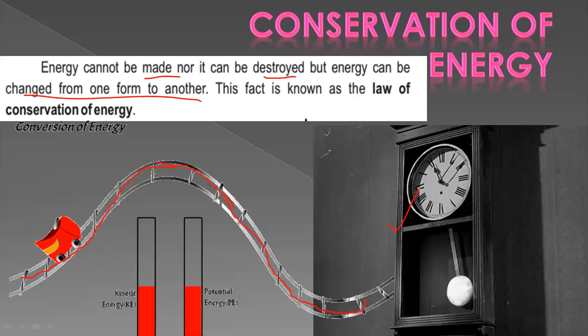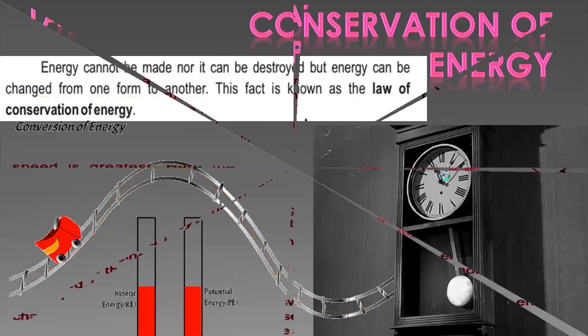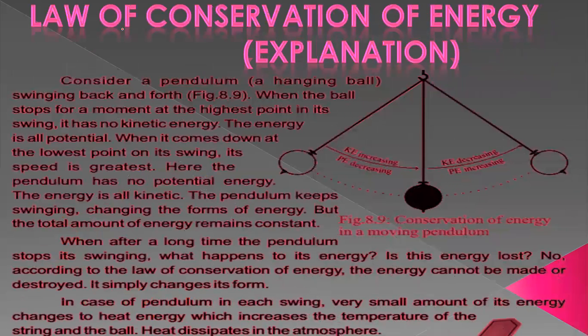You can see the pendulum. The pendulum of the clock is continuously moving with the help of kinetic energy, and this kinetic energy is triggered by the potential energy which is stored in the spring of the clock. So how can we prove the law of conservation of energy? That is a very, very important explanation, and very simple indeed, related to your daily life.